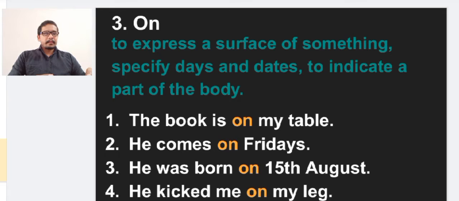He kicked me on my leg, to indicate a part of the body. My leg, it is a part of the body. To indicate a part of the body we are using the preposition on. So in these areas we are using the preposition on.